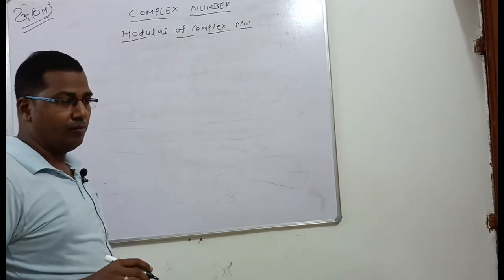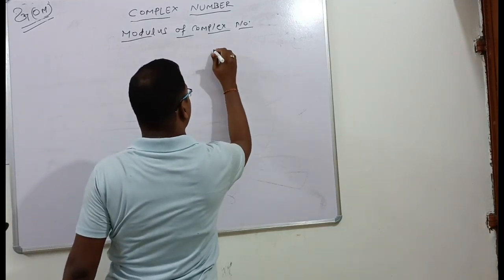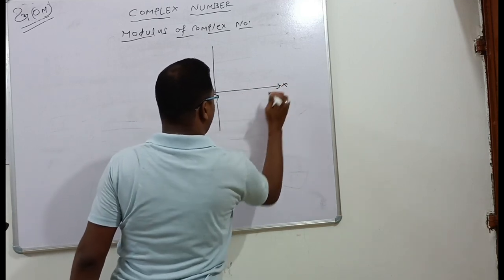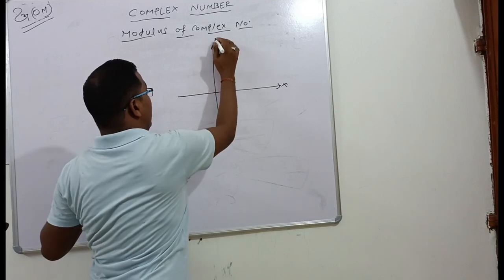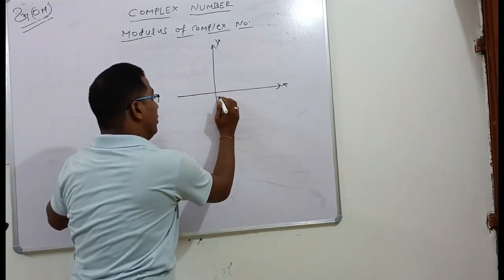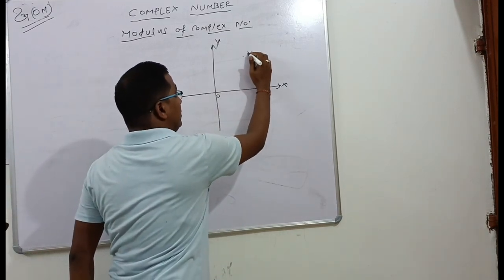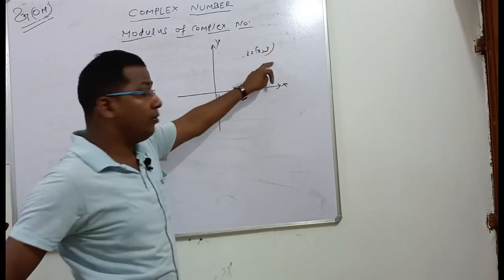Modulus of a complex number is nothing but the distance from the origin to that point. Let's say that is the x-axis, the real axis, and the y-axis, the imaginary axis, and that is the origin. Mod z means, let's say the point z is equal to x comma y, in ordered pair form.